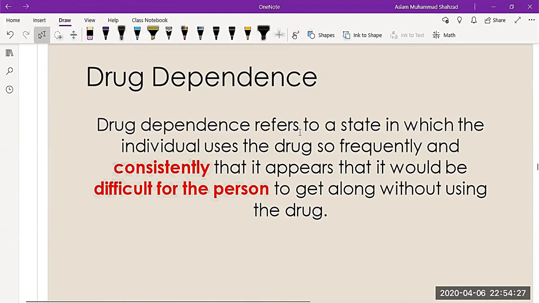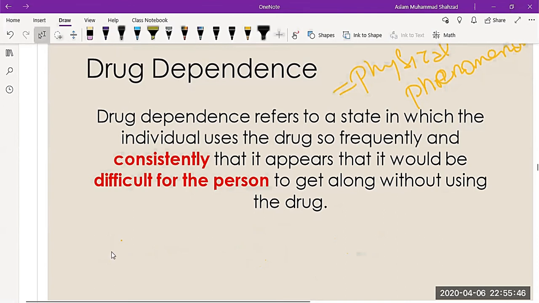So drug dependence is more likely to be a physical phenomenon. If you see the definition again, a person taking a thing so frequently that they cannot live without it is also dependence, but it is a physical phenomenon.